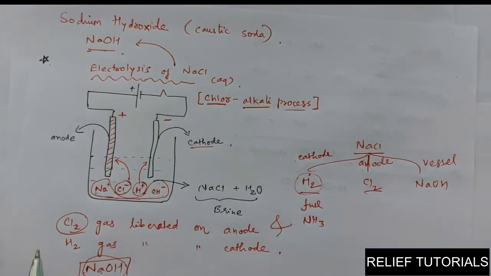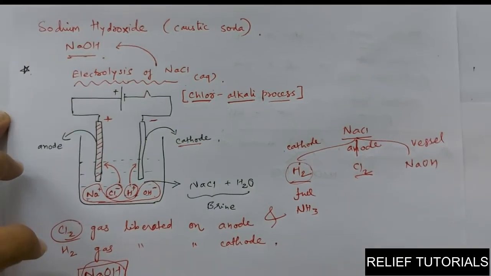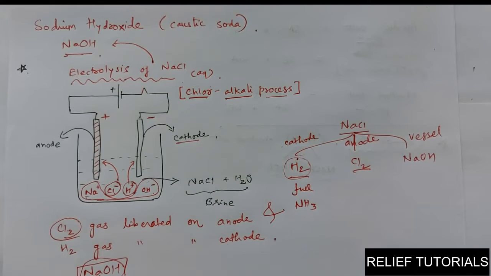Chlorine is also a very important product. We know that chlorine is used for chlorination, for the purification of water. Chlorine makes the water germ free. In swimming pools, in water parks, in all the water bodies, chlorine is present to make the water germ free.